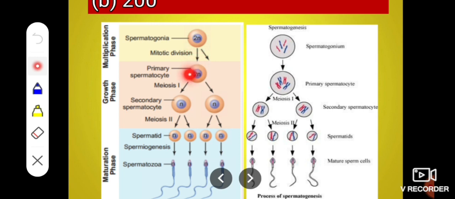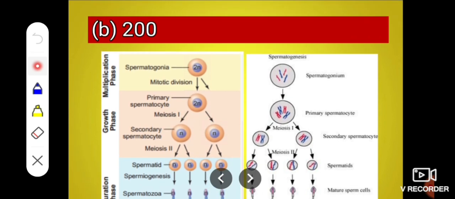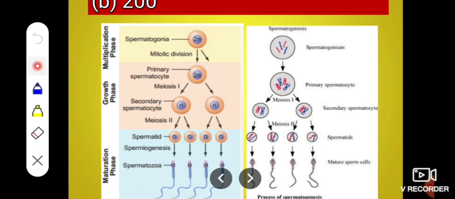See, spermatogonia produce primary spermatocytes. A primary spermatocyte undergoes reduction division first and forms secondary spermatocytes. The secondary spermatocyte undergoes meiosis II to form spermatids, and the spermatid forms spermatozoa. Means one spermatogonium forms one primary spermatocyte. One primary spermatocyte forms two secondary spermatocytes. Then one secondary spermatocyte forms two spermatids.